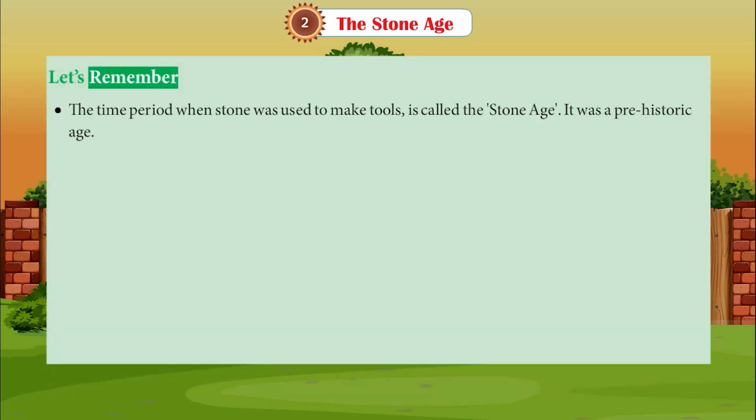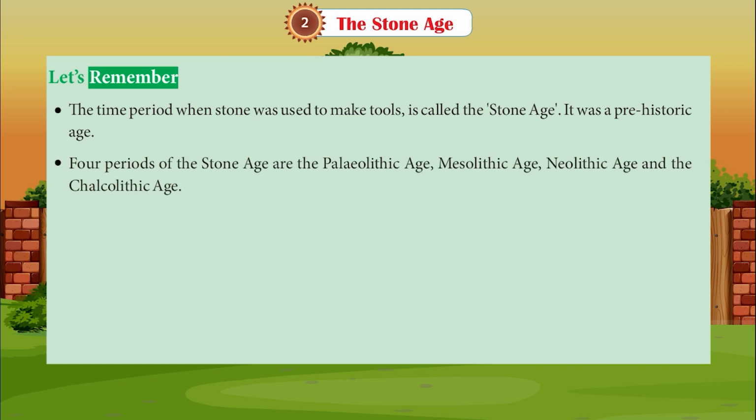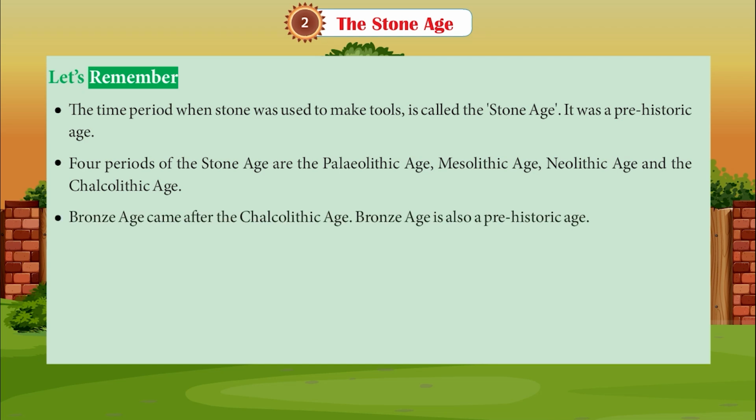Let's remember. The time period when stone was used to make the tools is called the Stone Age. It was a prehistoric age. Four periods of the Stone Age are the Paleolithic Age, Mesolithic Age, Neolithic Age, and the Chalcolithic Age. Bronze Age came after the Chalcolithic Age. Bronze Age is also a prehistoric age.